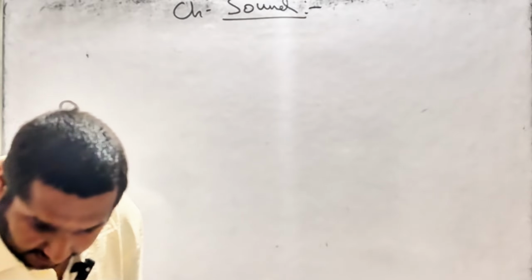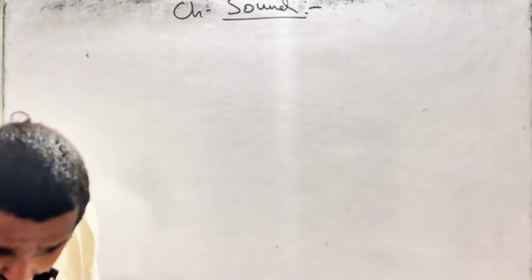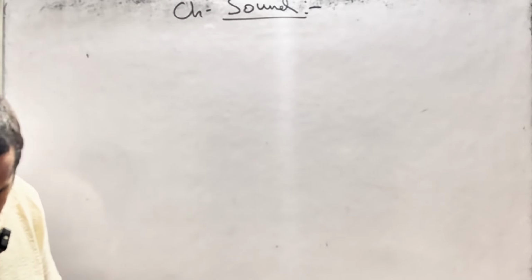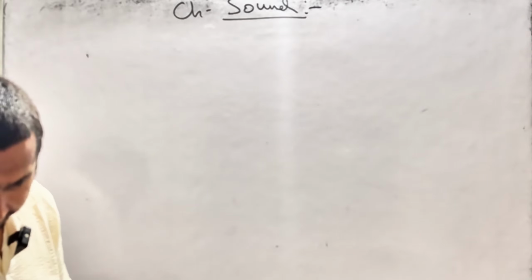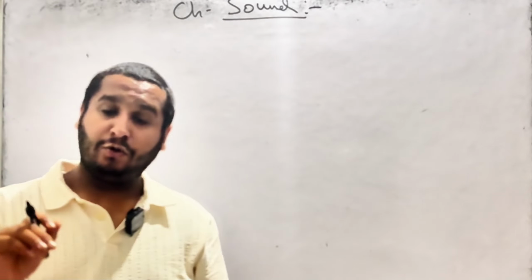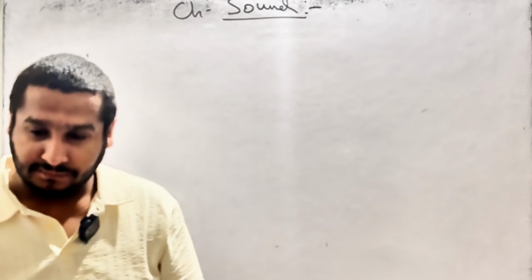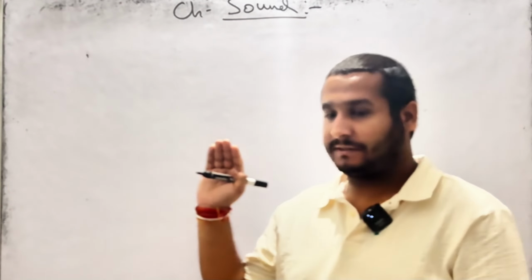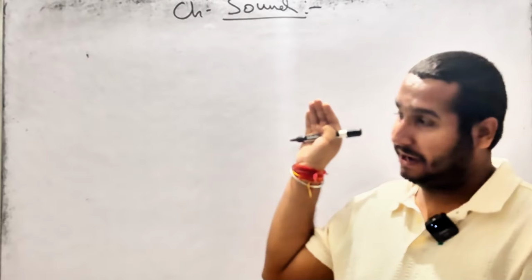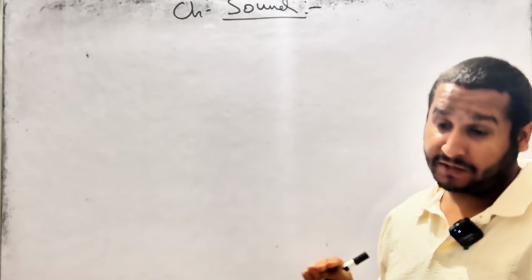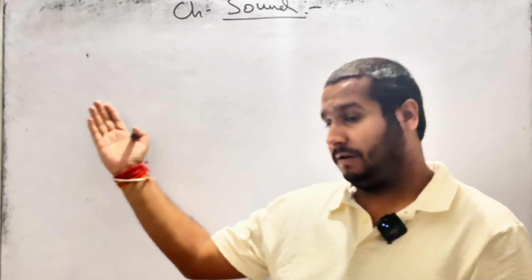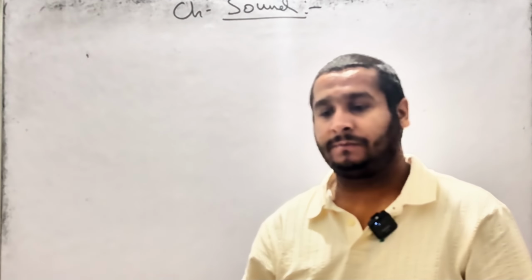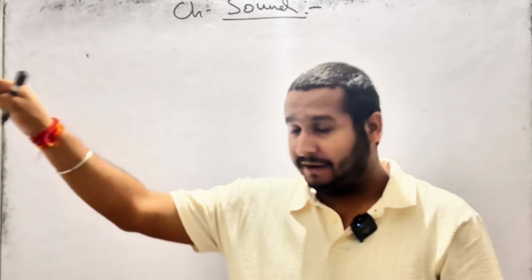Now, next thing is we'll understand about reflection of sound waves. Now you know that light gets reflected. When light travels and there is an obstacle, a surface, then the light gets reflected.